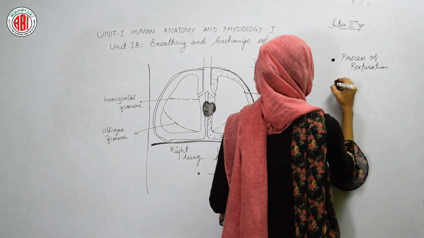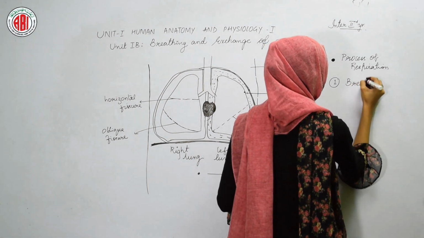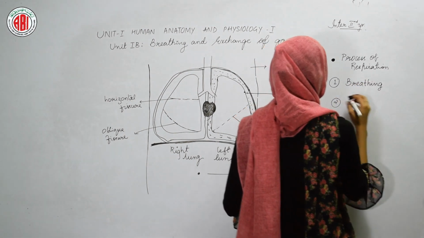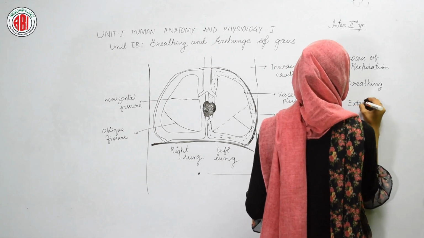The first step in the process of respiration is breathing. The second step is called external respiration.